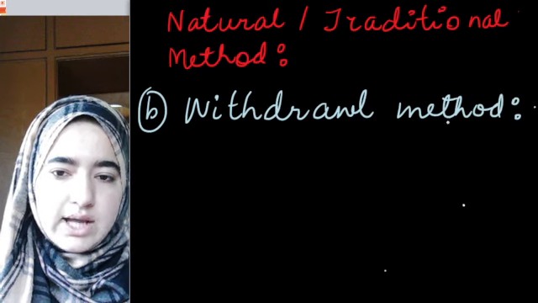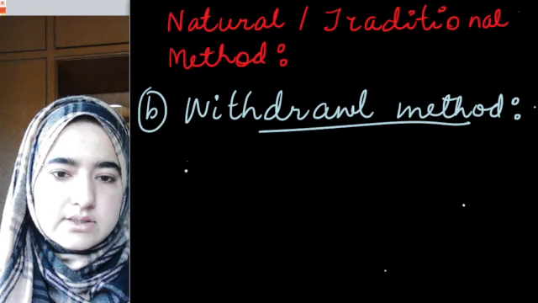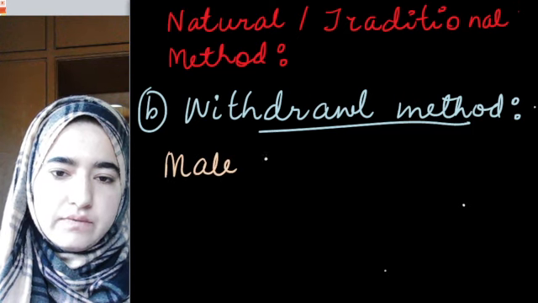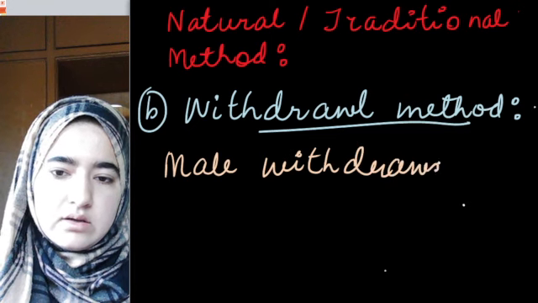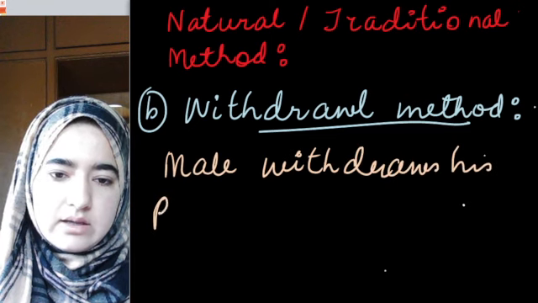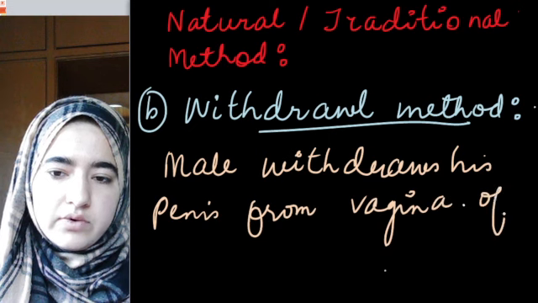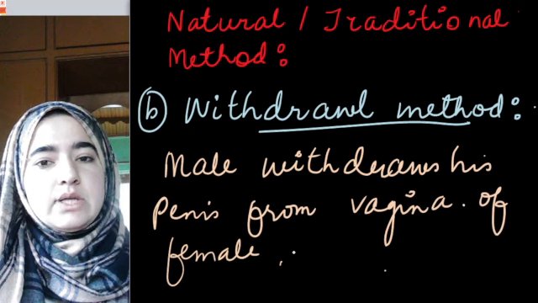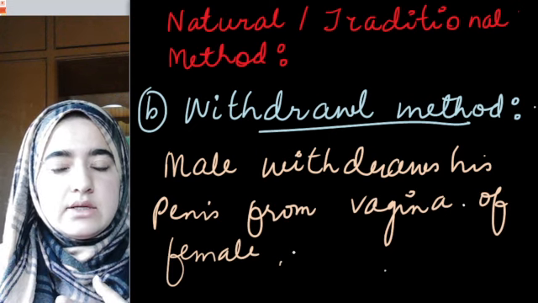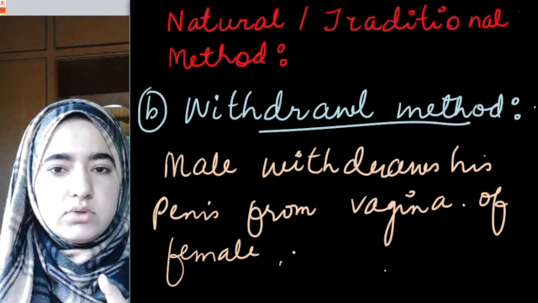In this method, what happens basically is that the male withdraws his penis from the vagina of the female when he desires to ejaculate.